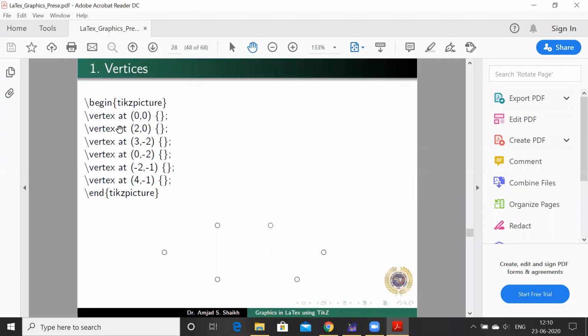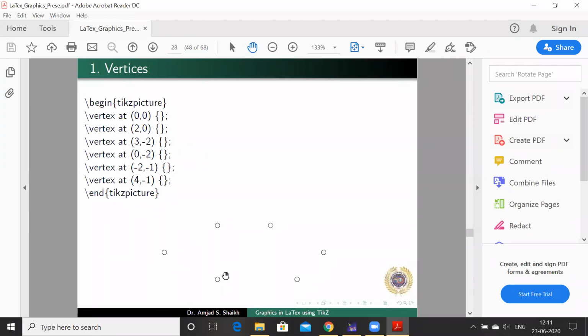So slash vertex at 0, 0, then slash vertex at 2, 0. 2, 0 means I have moved along the x-axis up to distance 2. We can say 2 centimeter or 2 millimeter, whatever. Then vertex at 3, minus 2, 0, and so on. I have defined the positions of all these vertices beforehand, and then by writing those coordinates here and executing this command, I get this kind of vertices.